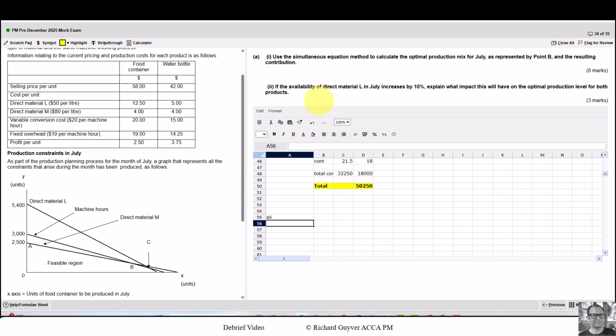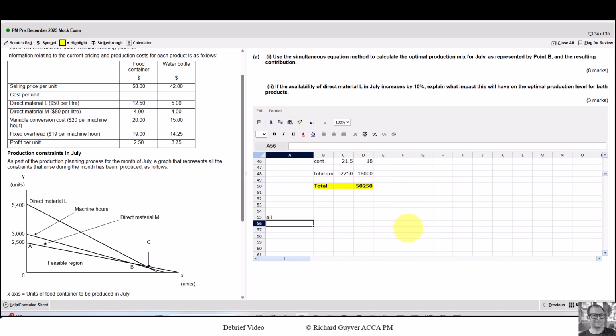A2, if the availability of direct material L increases by 10%, what impact will it have on optimum production level for both products? Well, direct material L is represented by this line. So if the availability increased, this line would move upwards and outwards in this direction. So from where it is, upwards and outwards. Because the optimum point is this side of it, i.e. below and to the left, moving that will have no impact on production level because we already have a surplus of material L based on the optimum production.